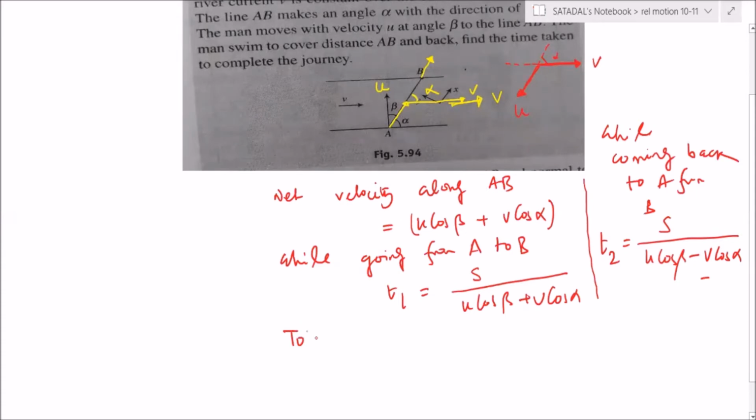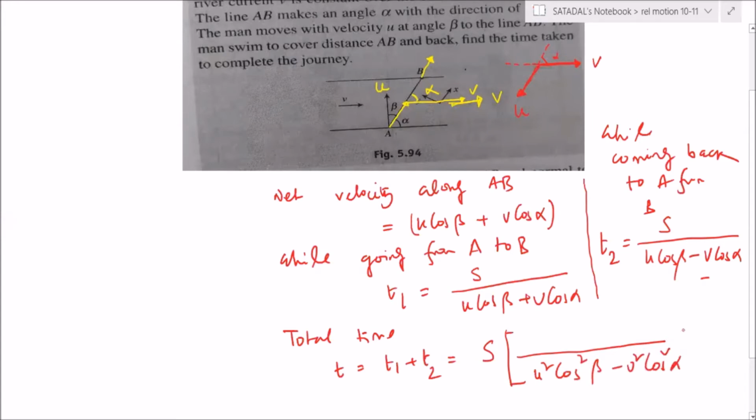That's it. So now total time t is equal to t1 plus t2. So just s into, you can clearly see a plus b into a minus b, so it will be u square cos square beta minus v square cos square alpha. And which factor is getting cancelled here? I think cos alpha is getting cancelled, right? So the surviving term will be 2u cos beta. That will be your final answer. Is that okay?